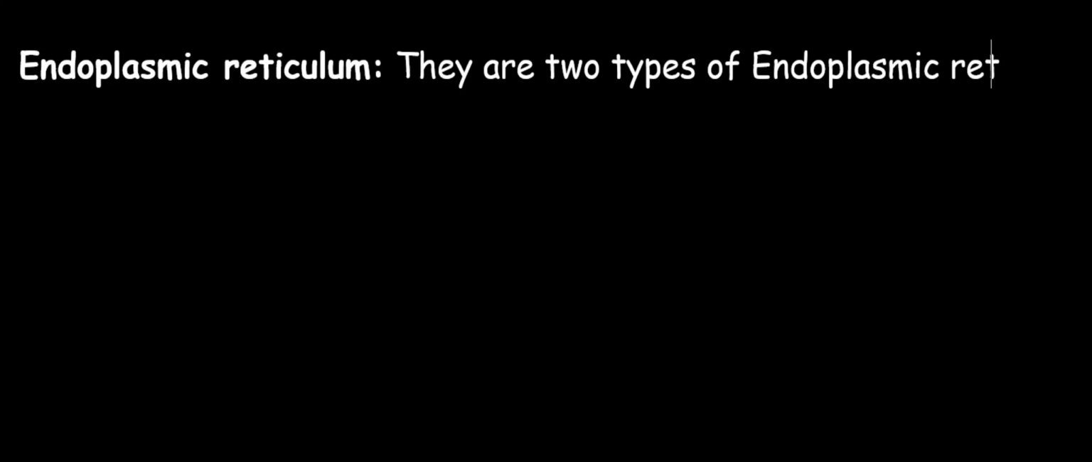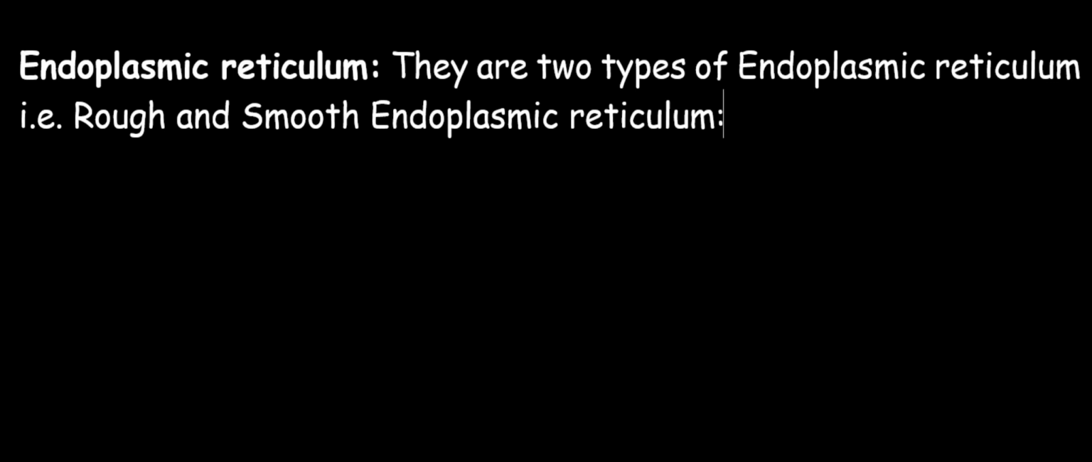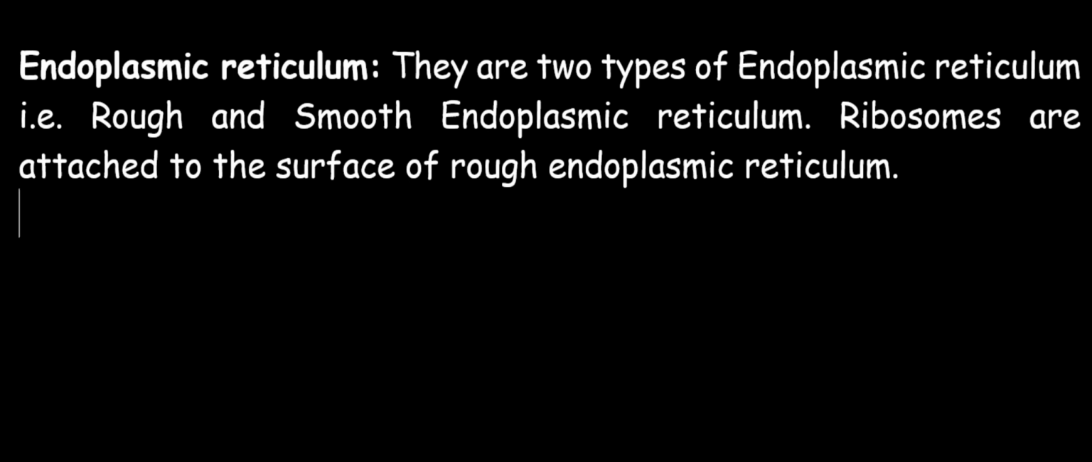The next structure or organelle we'll be looking at is the endoplasmic reticulum. The endoplasmic reticulum is a system of canals that is found abundantly in the cytoplasm of the cell. There are two types of endoplasmic reticulum. We have the rough and the smooth. Take note, ribosomes are attached to the surface of the rough endoplasmic reticulum. Due to the presence of the ribosomes, that is why the rough endoplasmic reticulum is known as rough endoplasmic reticulum. It is the ribosomes that make it rough.